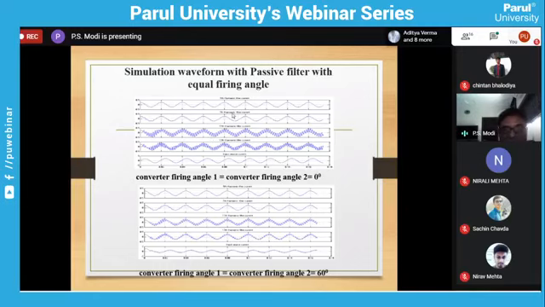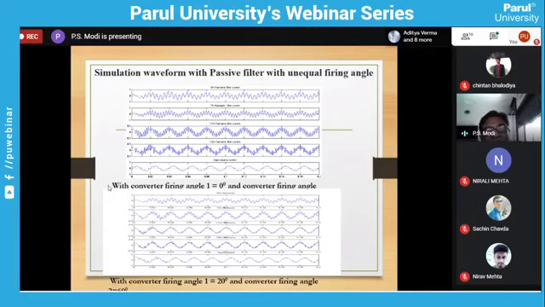For another value, you can see here unequal firing angle. For unequal firing angle, it behaves like a 6 pulse converter, 6n plus or minus 1. n equal to 1 means the 5th and 7th, n equal to 2 means the 11th and 13th. So all four harmonics are present. From one peak to this peak, a total of 5 peaks are available; for the next, 7 peaks; then 11 peaks; and from here to here, 13. So the fifth, seventh, 11th and 13th harmonic components are all present.